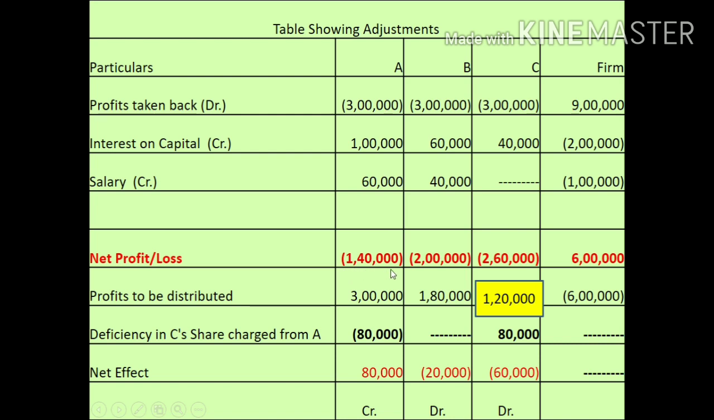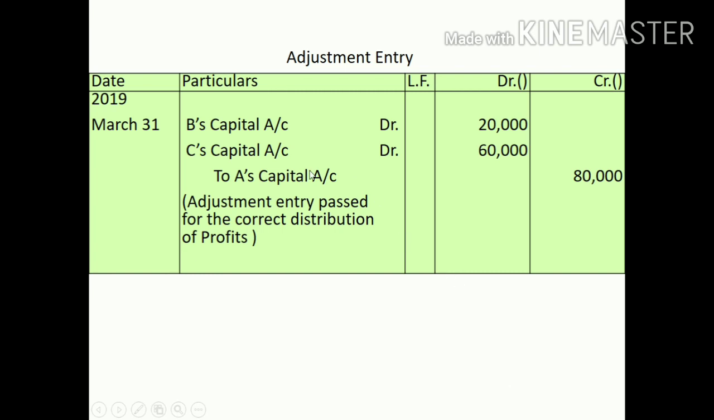A debit 1,40,000 and 80,000 and credit 3 lakh. So finally he will get a credit of 80,000. B debit 2 lakh, credit 1,80,000, so net debit will be 20,000. C debit 2,60,000, credit 1,20,000 and 80,000, so how much amount will be debited? 60,000. So our final entry will be: B and C both will be debited and A will be credited. B's capital account debit 20,000, C's capital account debit 60,000, to A's capital 80,000.